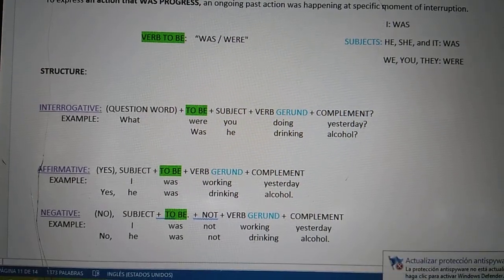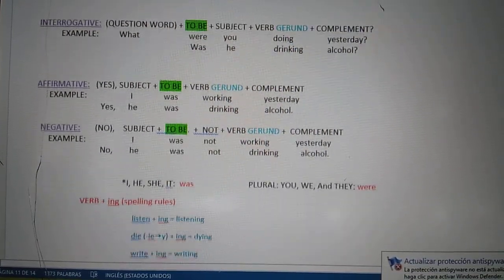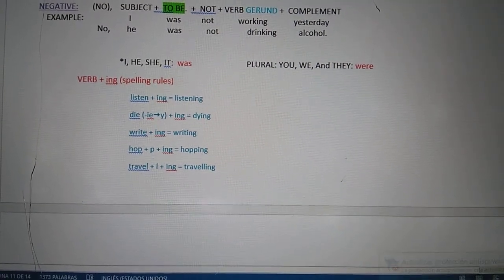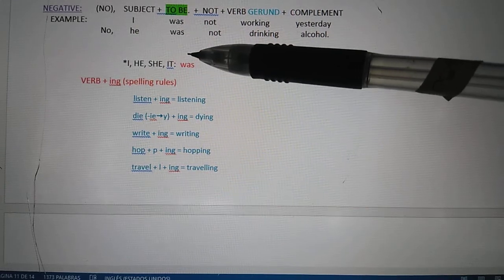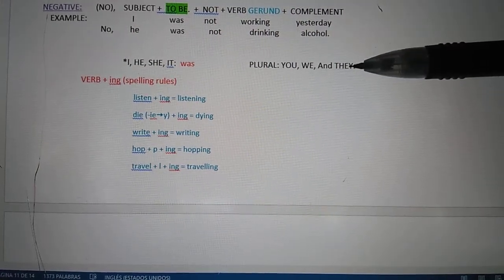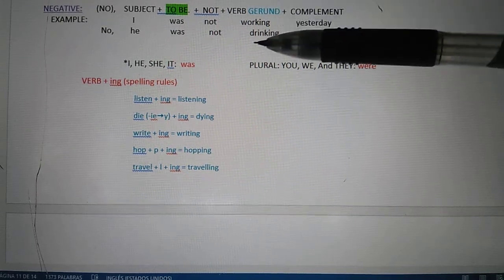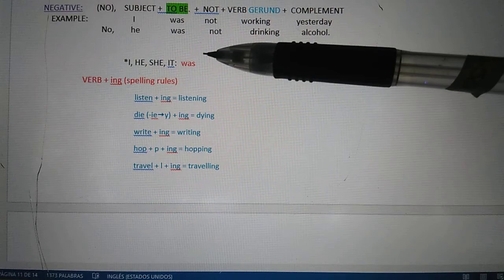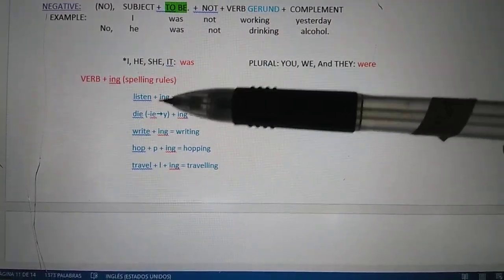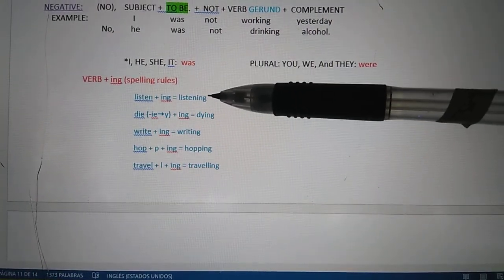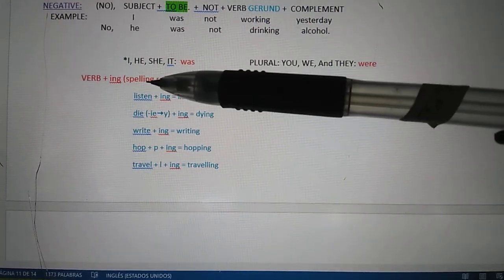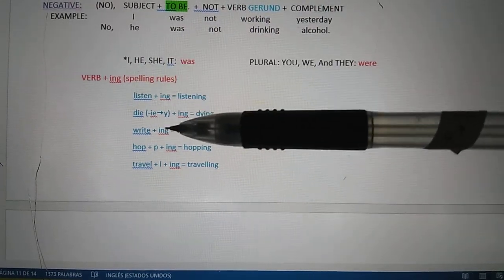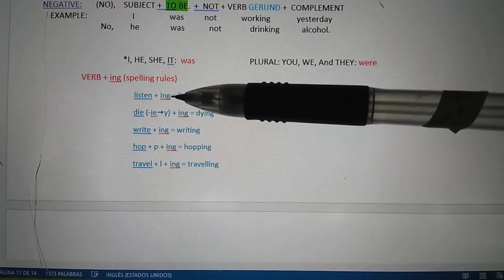So what do you have to do with this? I mean, you have to focus, okay? Remember, I'm sure that you know the rules. For this person was, for this person were, and you have to use the ing. And memorize the concept, and that's it. But focus on this: try to memorize the rules for spelling, the ing rules. Remember, most of the verbs, like 90%, just ing, and that's it.